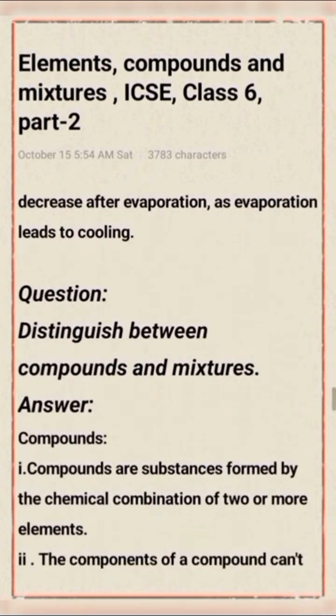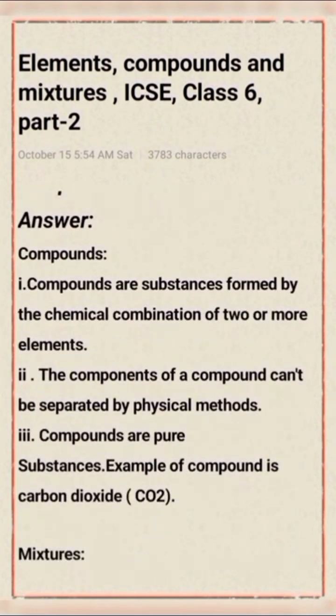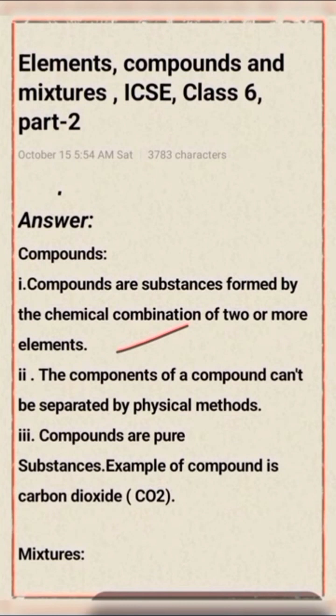Next question type, distinguish between compounds and mixture. Compounds are substances formed by the chemical combination of two or more elements. Next point of compound, the components of a compound cannot be separated by physical methods. Compounds are pure substances. Example for compound: carbon dioxide.